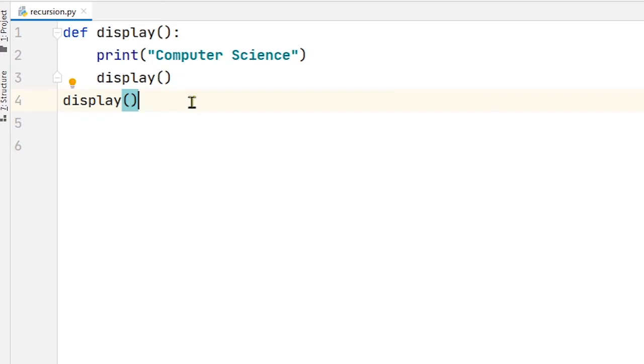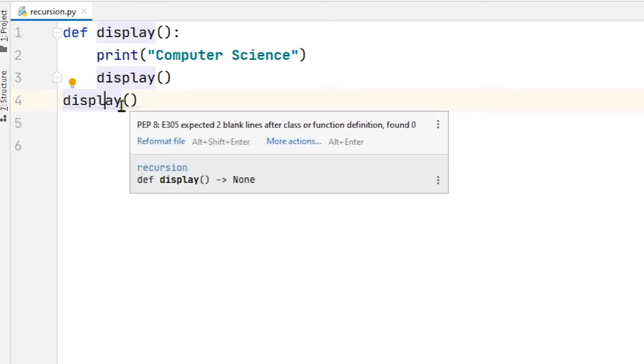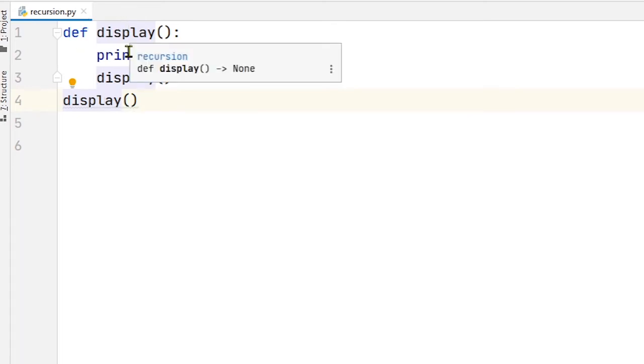Before executing this program, let's try to understand its flow of execution. As you can see, the first line of this program is the function header or declaration of the function. So the entire body of the function will be skipped and control moves to line number 4. At line number 4, we call the display function, so control moves to line number 1 and tries to execute the body.